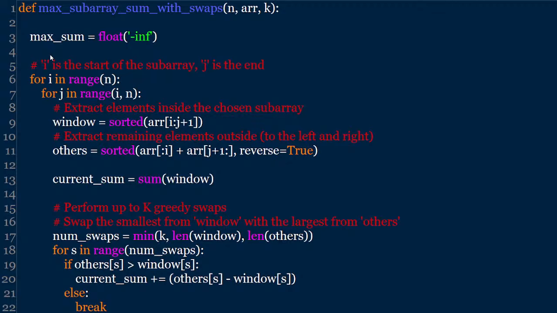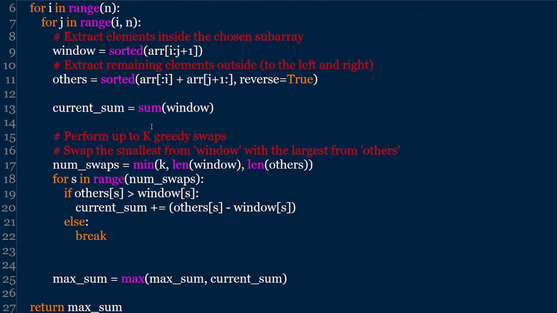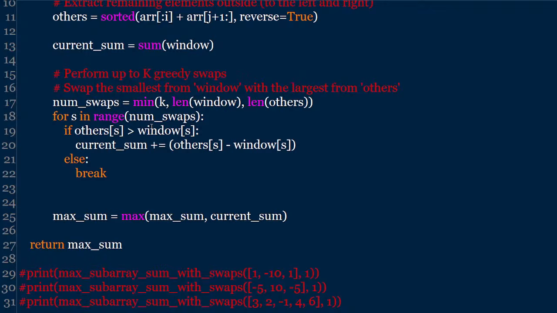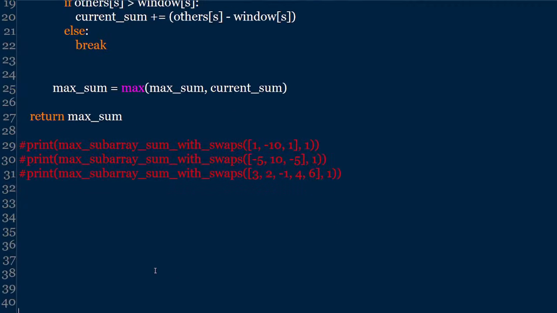So let me save this. I have shown this in red mark. I'll remove this comment. Now can you just tell what is the answer for this? If this is your array and k value is 1, what is the maximum sum you will get? Can you just type your answer? Let us verify with our program.